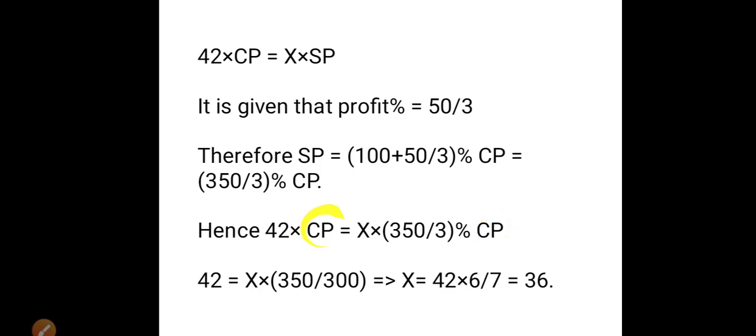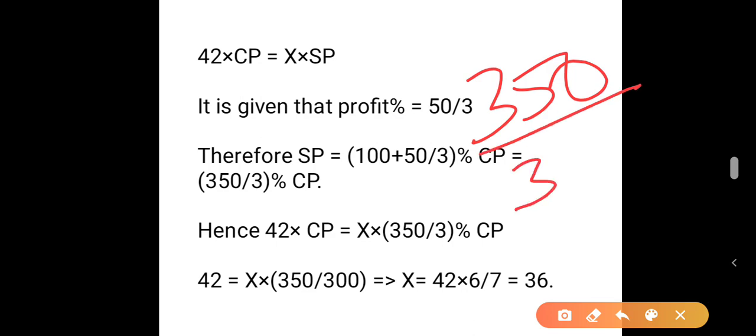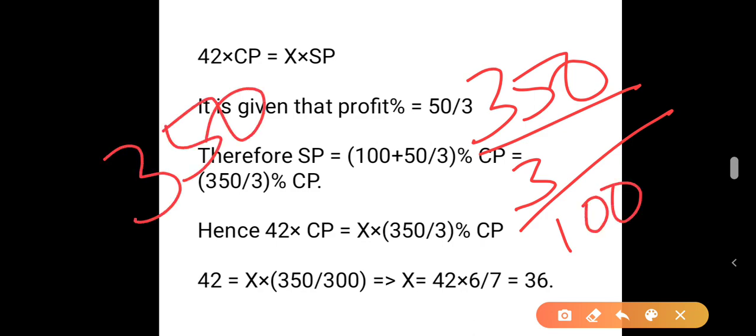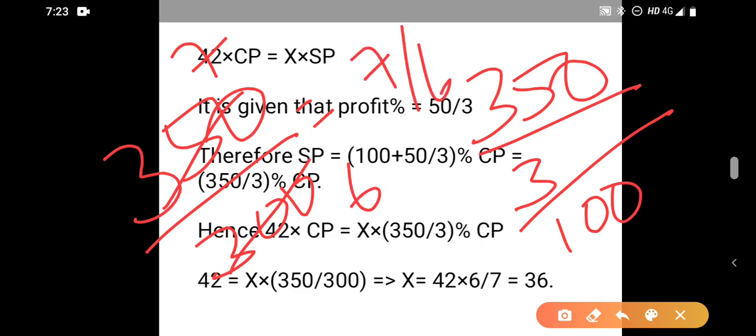Therefore CP and CP cancel. And what does 350 by 3% mean? 350 by 3% means 350 by 3 whole divided by 100, which is 350 by 300, which is cut by 50, giving 7 by 6.